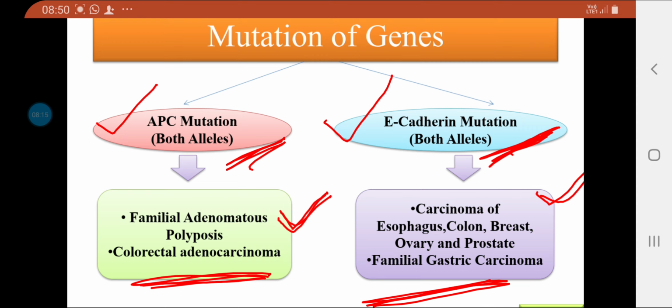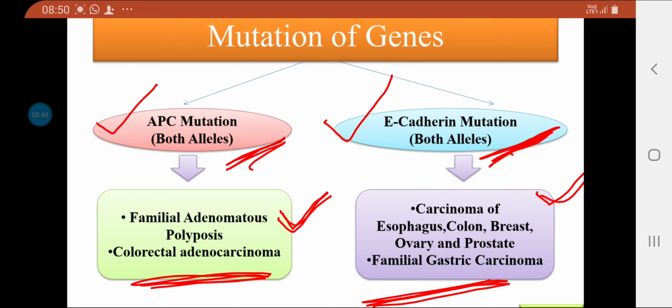When the APC mutation occurs, it results in two important malignant conditions. One is called familial adenomatous polyposis, in which, at a young age, there is formation of thousands of polyps in the colon, and by the time these polyps undergo adenomatous changes and may convert into malignancy or colorectal carcinomas.